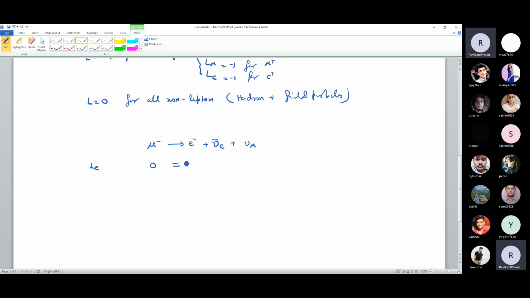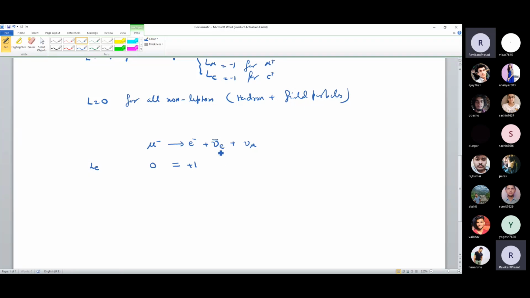And let us check the other side. This is an electronic lepton. So what do I have to write here? This is an electron, and I have to write its electron number, so what will I write? +1. What about this one?